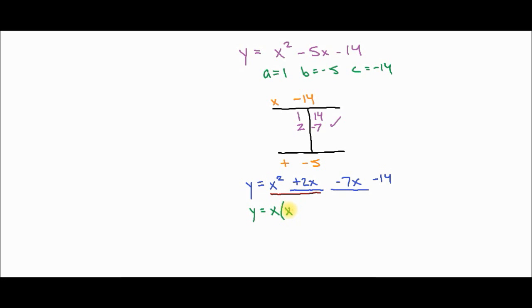It's just x. I should write that in red, or maroon, so you guys see that. It's going to be x times x is x squared. X times 2 is 2x. There's our common term.